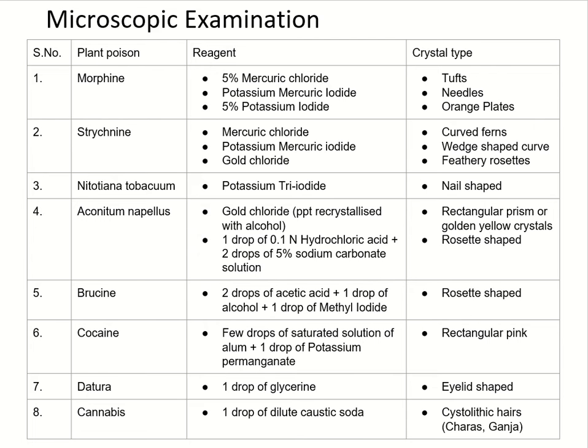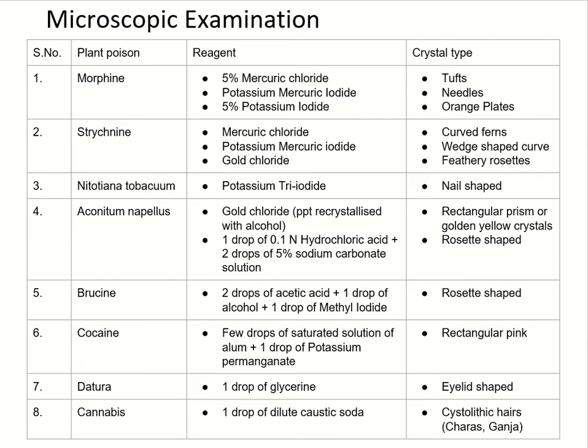Nicotiana tabacum with potassium triiodide forms nail-shaped crystals. Aconitum napellus with gold chloride forms rectangular prism or golden yellow crystals. With 1 drop of 0.1 normal HCl and 2 drops of 5% sodium carbonate solution, it forms rosette-shaped crystals.